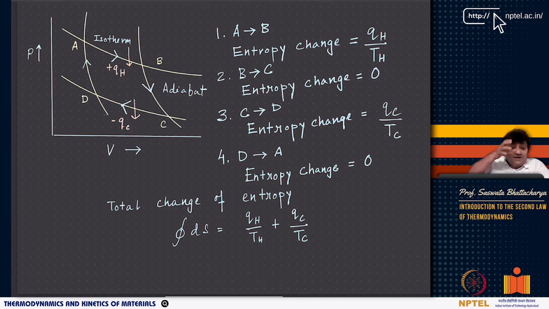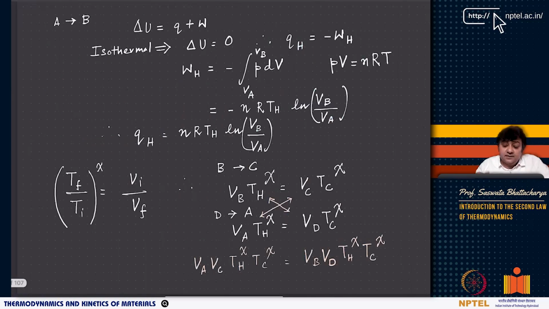Now, if you see D to A again, there is no Q, Q is going to be 0. And TC has now increased to TH. But if you look at the entropy change of this entire cycle, then what you find is that this is nothing but dS. The cyclic integral of dS is nothing but QH by TH plus QC by TC.